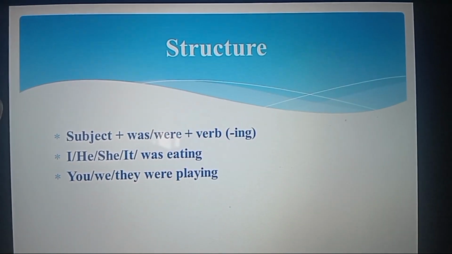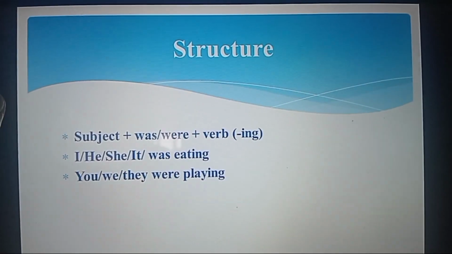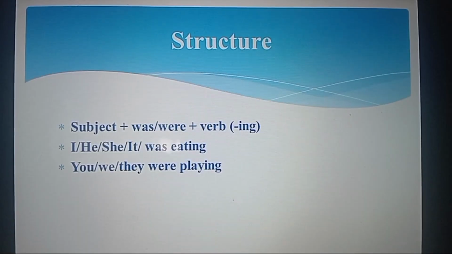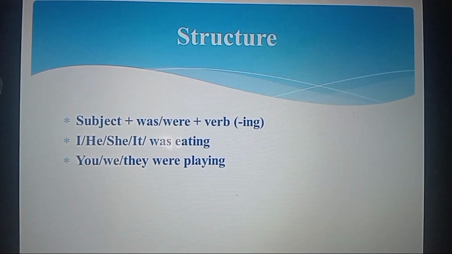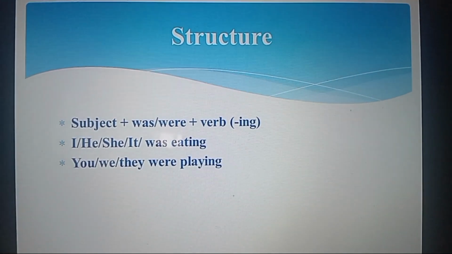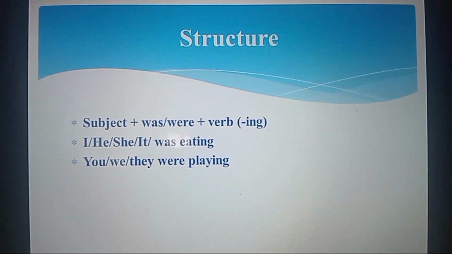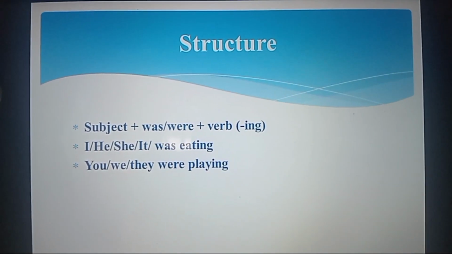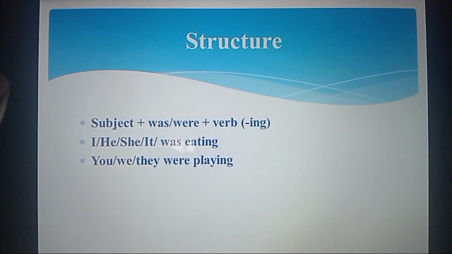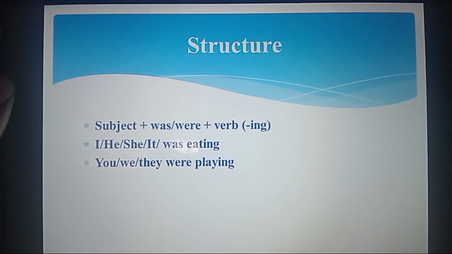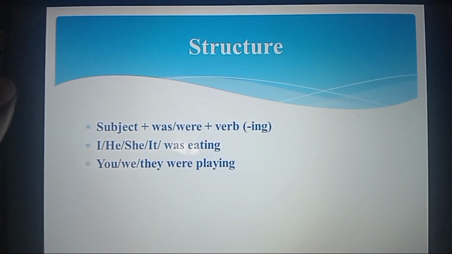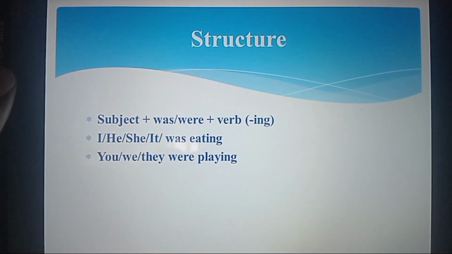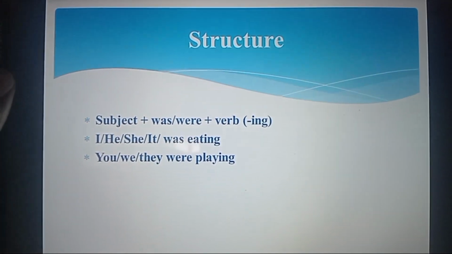The structure of the past continuous tense is subject plus was or were plus the verb in ing. Subject, as we learned when we talked about subject verb agreement, is the doer of an action, the one that performs the action. And then the verb is the action itself. We are going to use was or were depending on the subject. I, he, she, it go with was. I was eating, he was eating, she was eating, it was eating.